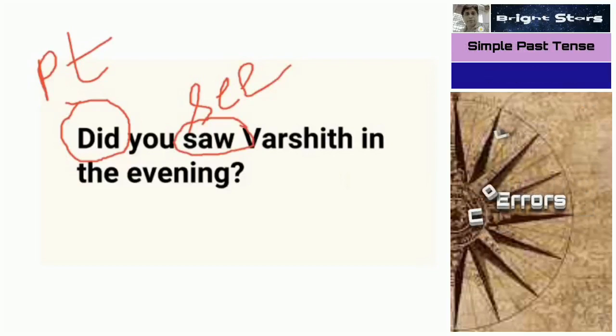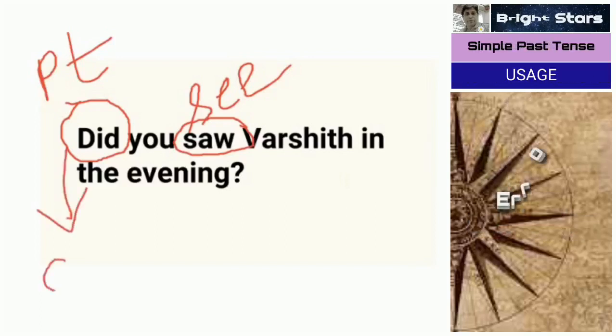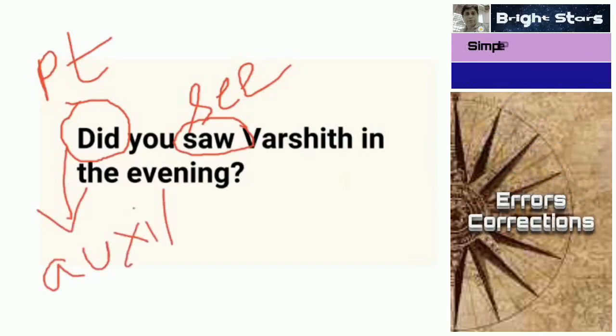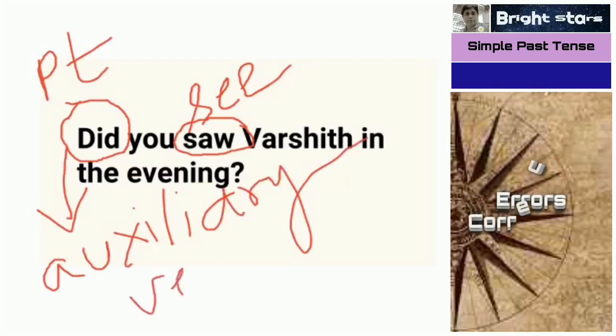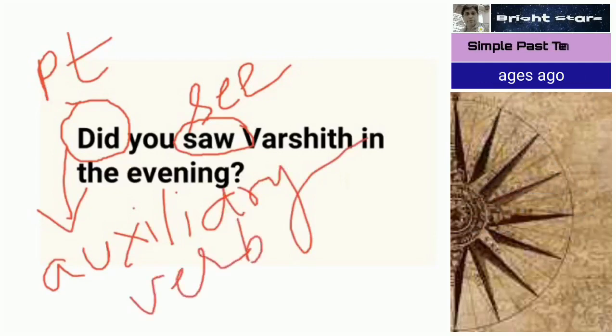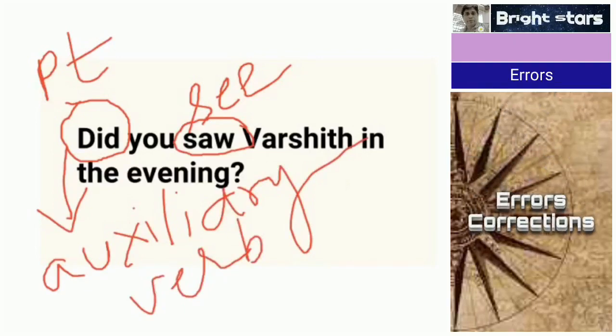This helping verb, this auxiliary verb, is already modified. Instead of do or does, we have used did. That's why we need not modify the main verb. So did you see Varshit in the evening is correct.